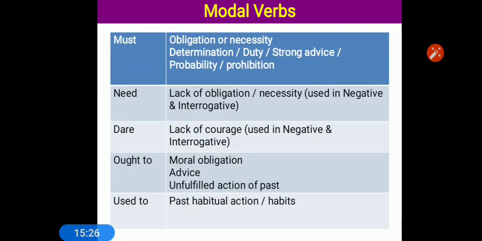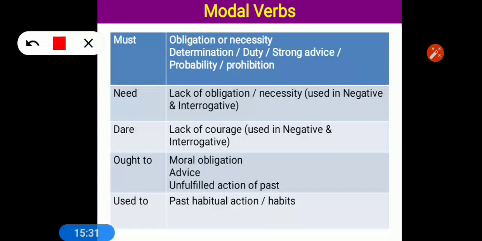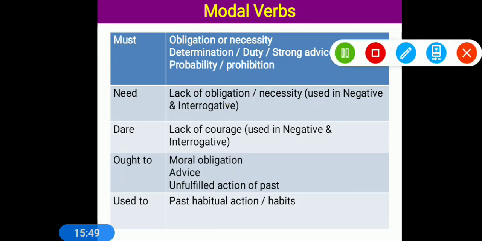Next one, this is the last one. Must is used to show obligation or necessity, determination, duty, strong advice, probability and prohibition. Need shows the lack of all these; it means lack of obligation and necessity. It is used only in negative and interrogative sentences.